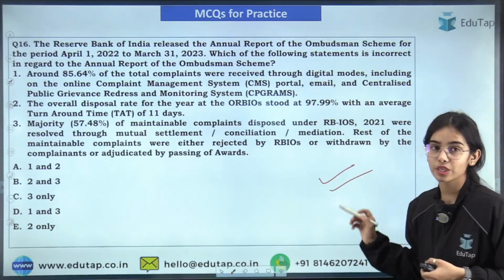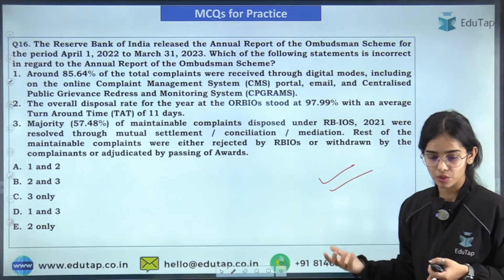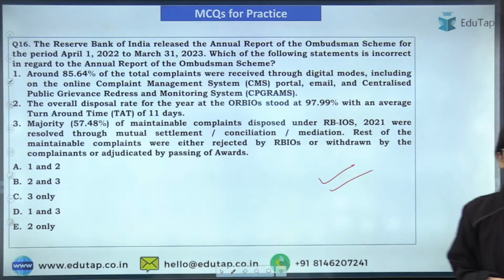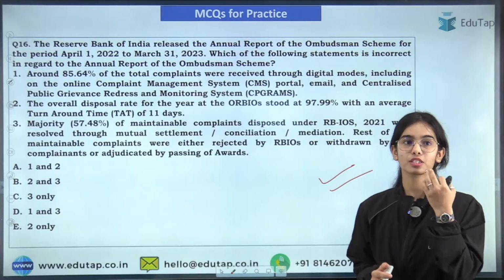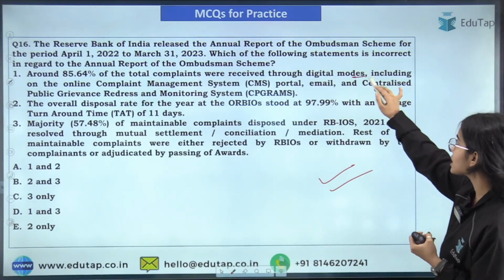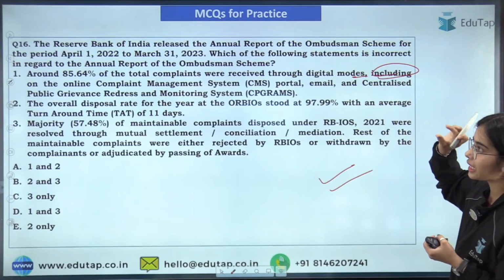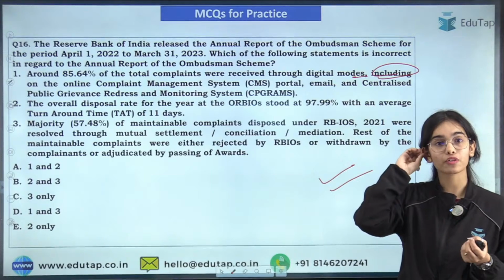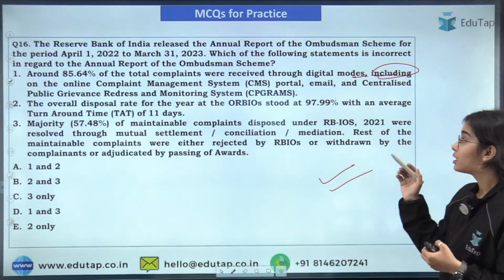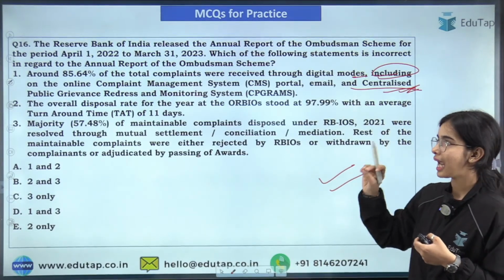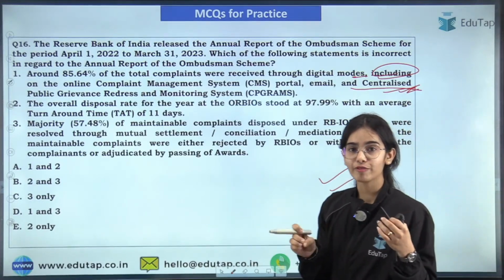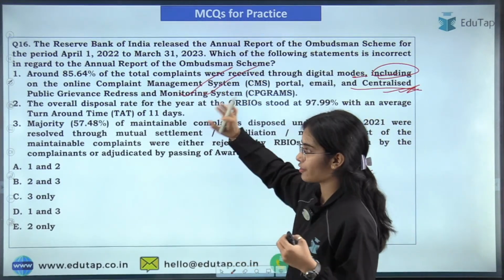Try to answer the next question, which is again from the annual report of the Ombudsman. Around 85% of the total complaints were received through digital modes, including the online complaint management system portal of the Reserve Bank of India. There is the CMS portal of the RBI, email, and the centralized public grievance redressal and monitoring system. That is correct, 85.64% of the complaints were received in the online format.